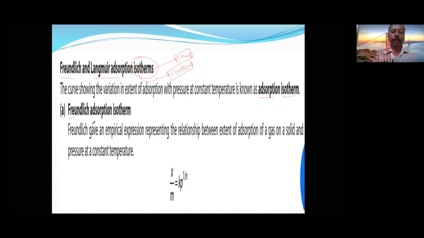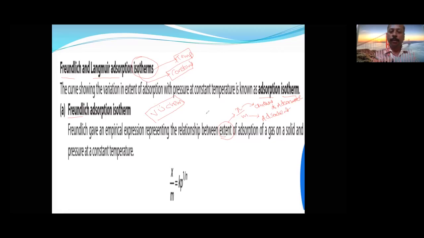Freundlich adsorption isotherm is a relation between the extent of adsorption, which is x upon m. Here x is the amount of adsorbate adsorbed and m is the amount of adsorbent, per given gram.